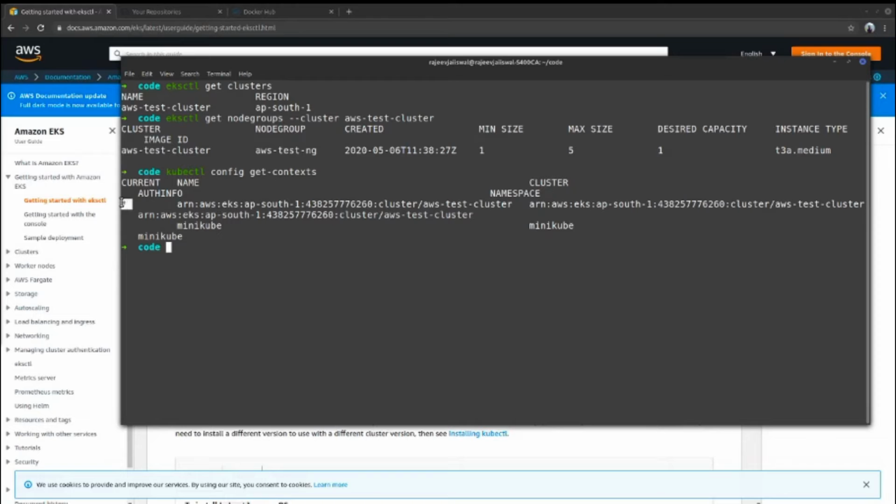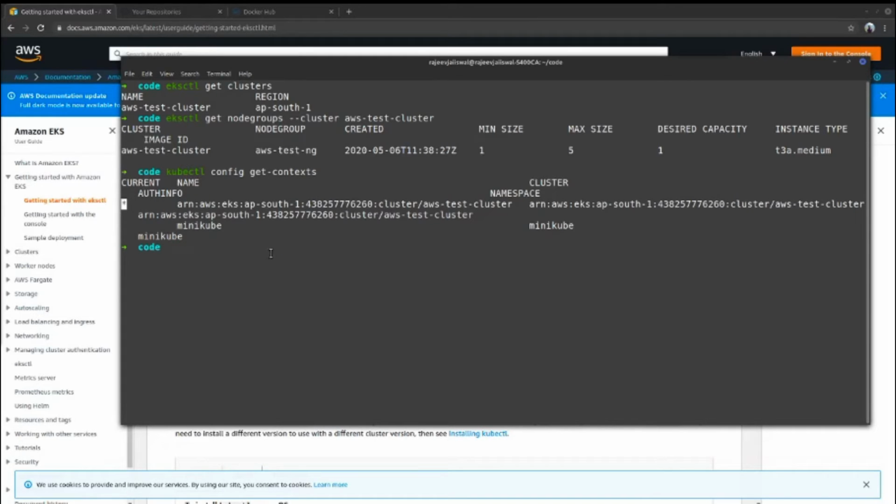If you want to change the cluster, you need to give the command kubectl config use-context and the name of your cluster. So in this case, I shall be giving this name if it is not there. Since this is already set by default as my cluster, I don't need to give it.